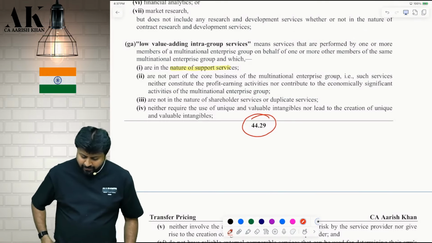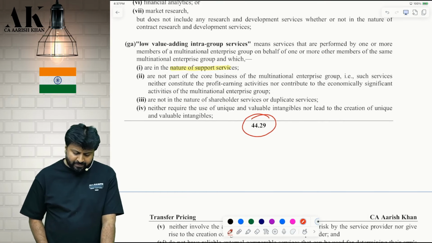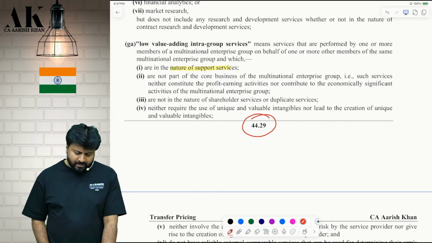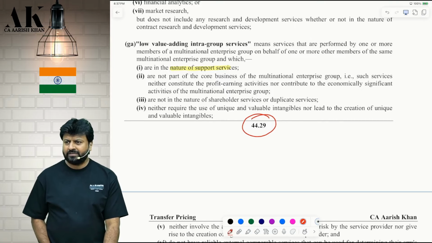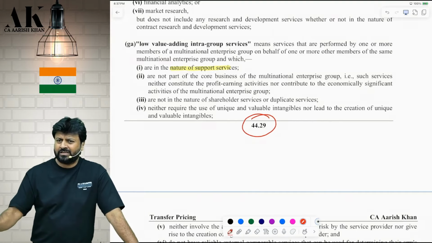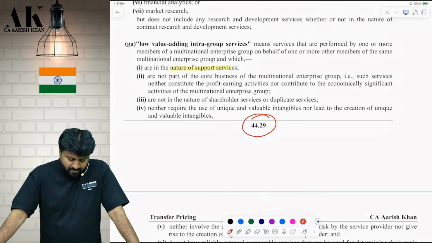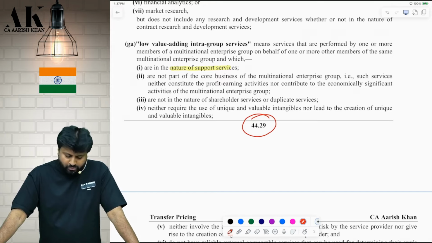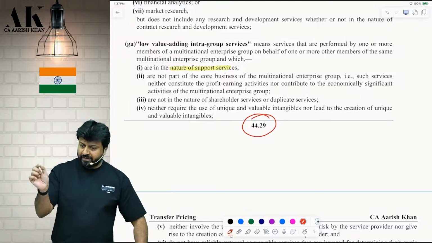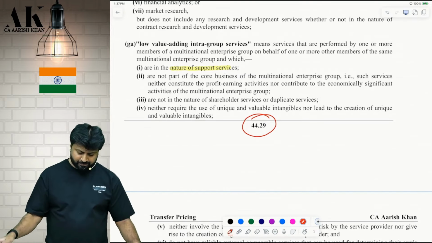What do you mean by low value adding intra-group services? It means the services that are performed by one or more members of the multinational group on behalf of one or more other members of the same multinational group and which are in the nature of, underline, what services? Support services. These are not main services. They are not doing research and development for us. It's a low value adding service. Correct or not? Which are not part of what? Point number 2, core business of the multinational group. That is, such services neither constitute profit earning activities nor contribute to economically significant activities of the multinational group.